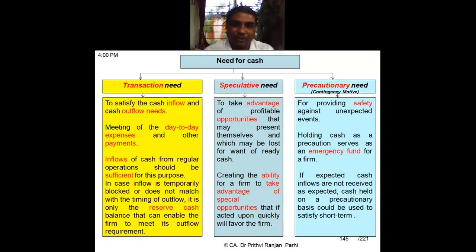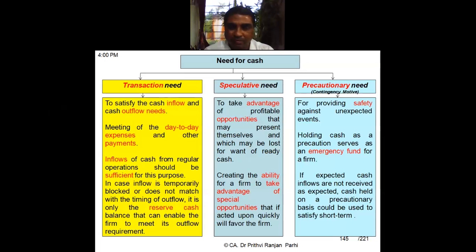In case for some reason inflow is temporarily blocked on a particular date, there should be some kind of reserve cash which can be used for this purpose. Otherwise, normally inflow should be sufficient to match with outflow if it is a transactional need.